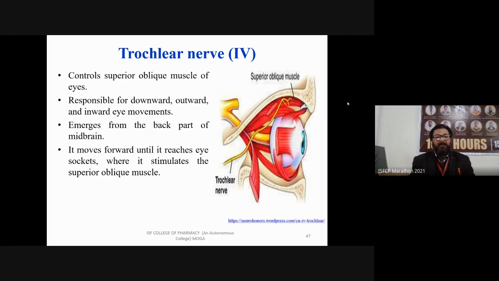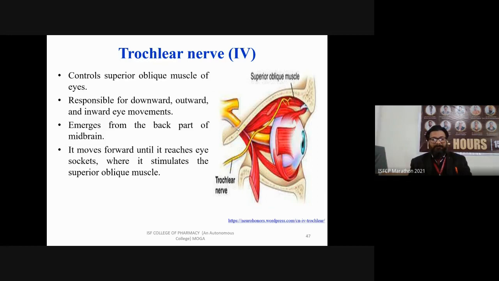Because it is responsible for downward, outward and inward eye movement. This is the basic function of the trochlear nerve. You can see where it is supplying. The trochlear nerve supplies the superior oblique muscle. It emerges from the back part of the midbrain. It also originates from the midbrain.